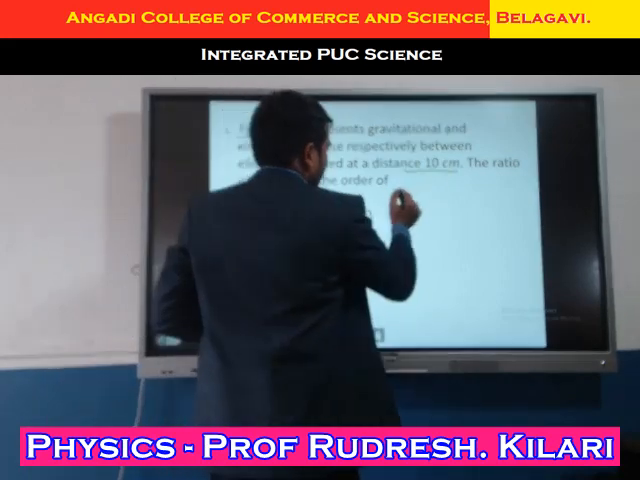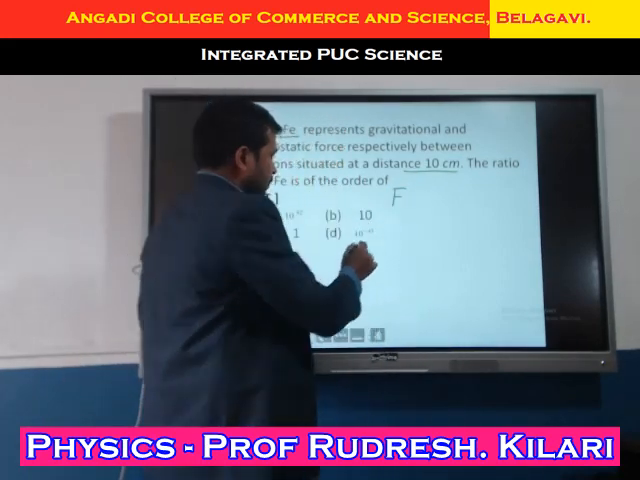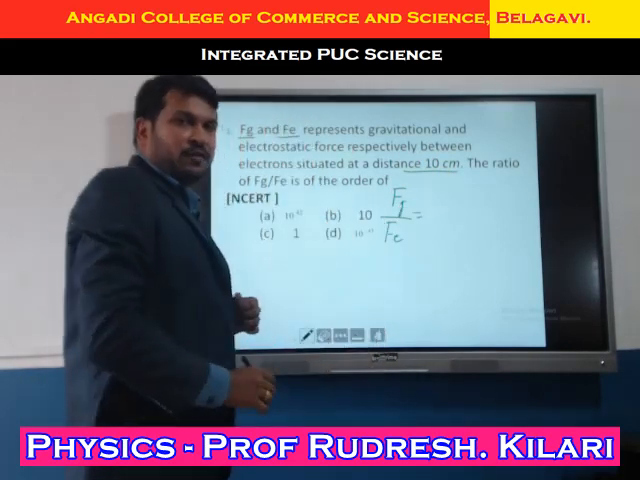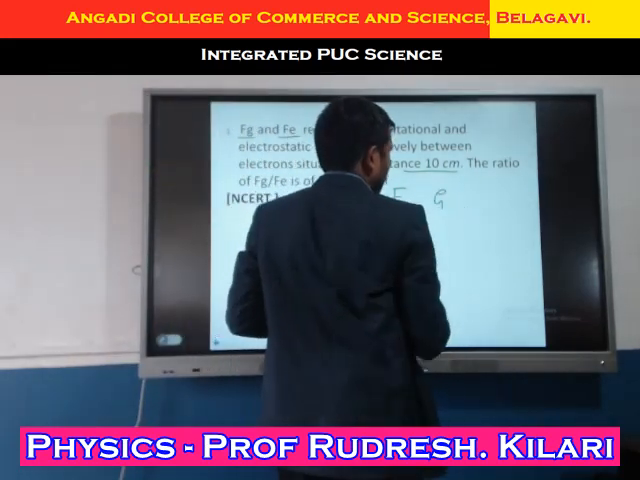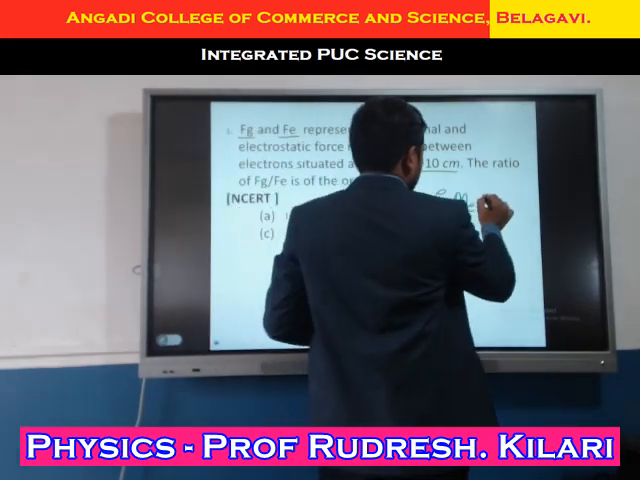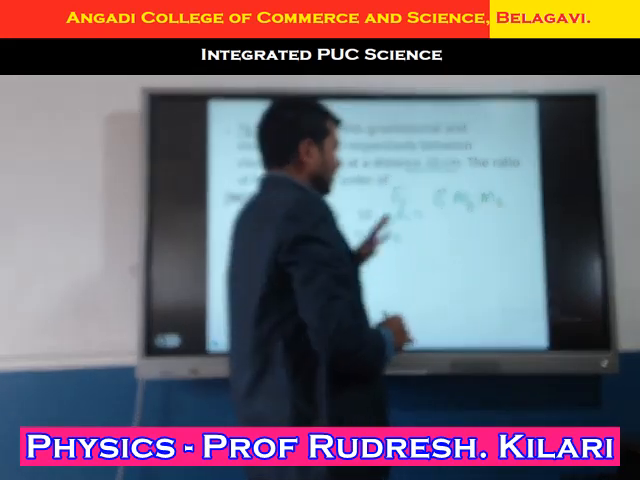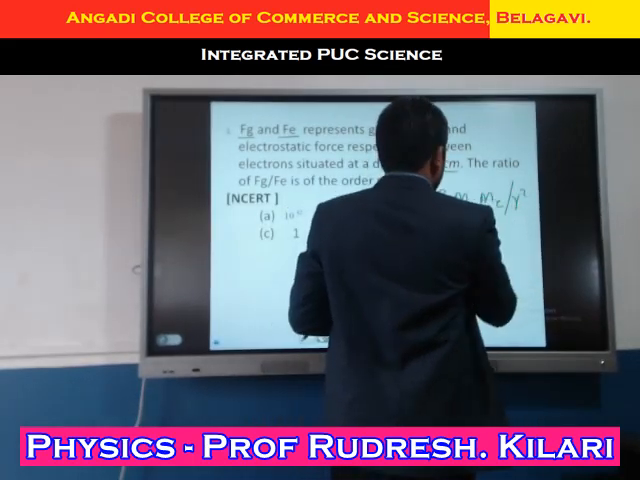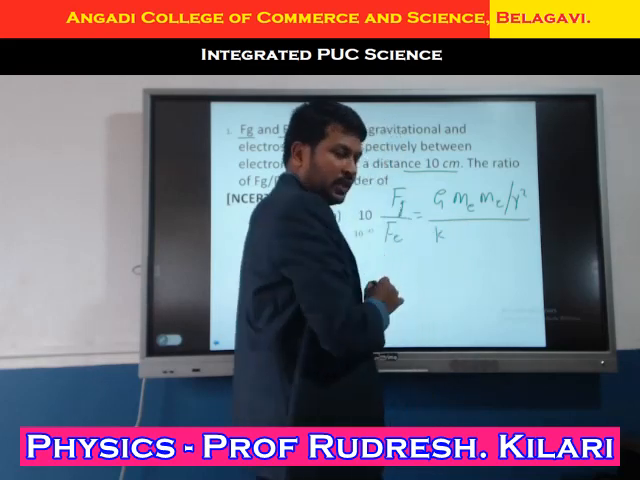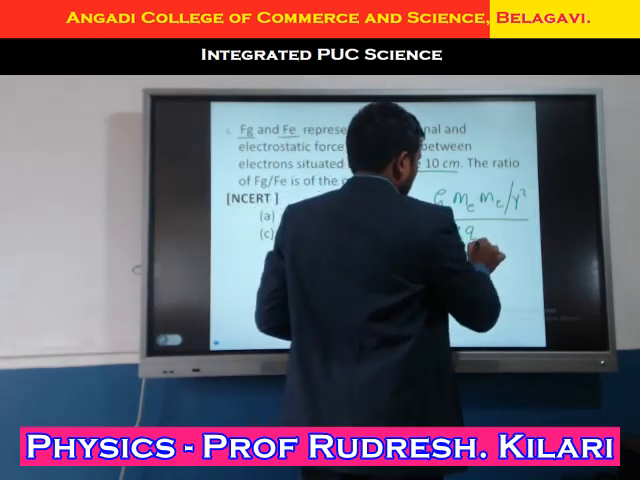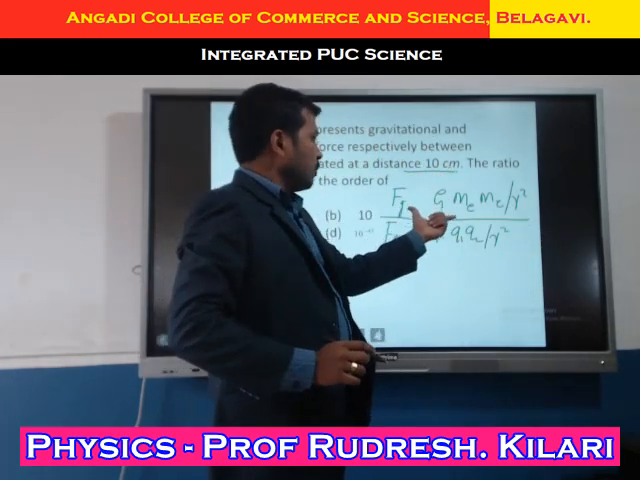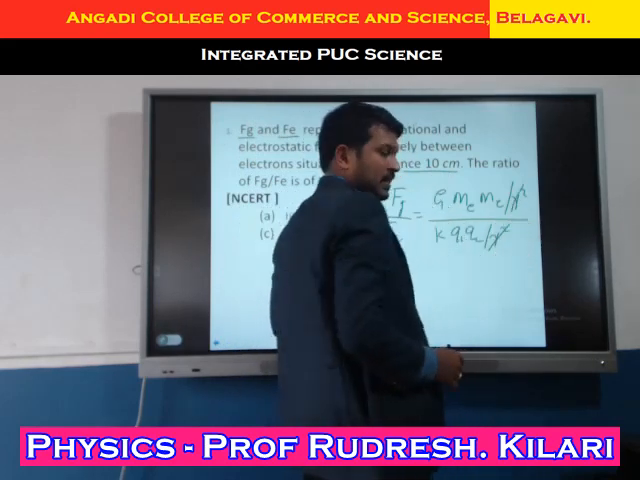Now here I will solve this directly. Fg divided by Fe equals, what is the Fg formula? That is G into mass of electron, again another mass of electron, divided by R square, and the whole divided by K into Q1 Q2 divided by R square. They mentioned the distance, 10 centimeter, for both. So this R square and R square get cancelled.